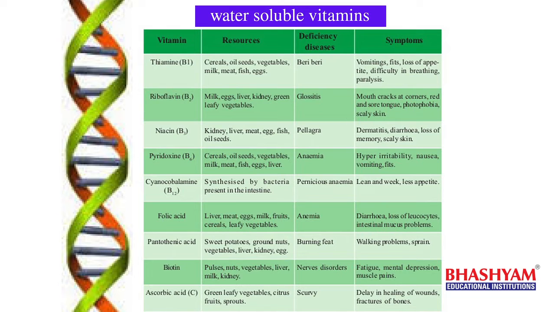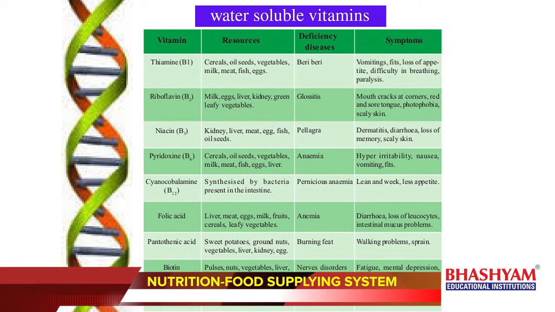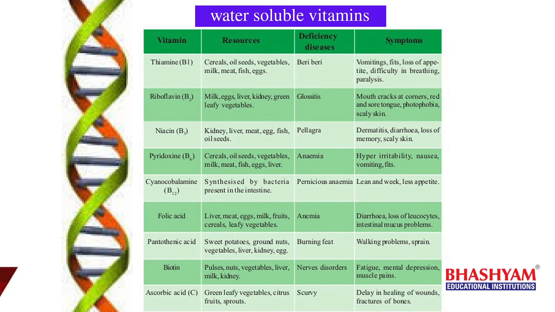The symptoms of this cyanocobalamin deficiency are a lean and weak body and less appetite. So hunger is very low in these people, so they can't eat much food, so they become lean and weak.